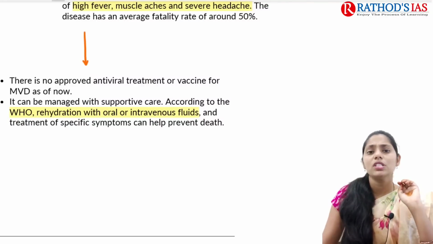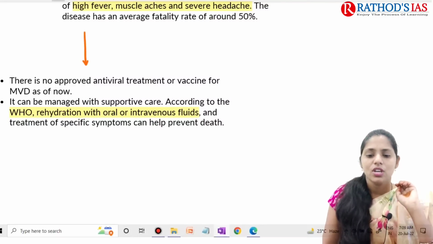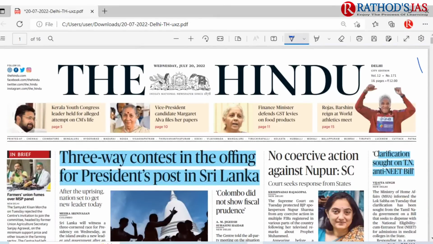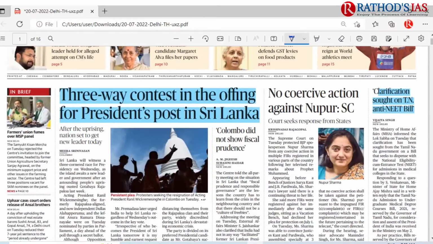Now let us see the Hindu newspaper PDF. This is today's Hindu, the date is July 28th, and this is the Delhi edition. The first article is regarding the President post in Sri Lanka: a three-way contest in the offing. You have to go through that, because Sri Lanka is a near neighbor, so we have to know about the politics, how it is going on and how it is going to affect India-Sri Lanka relations.